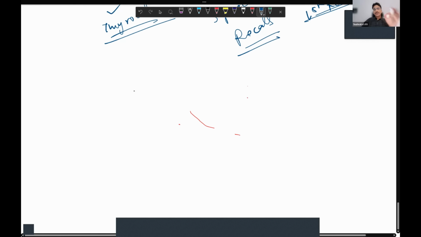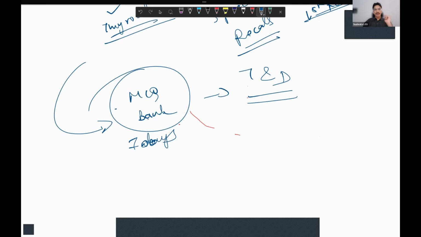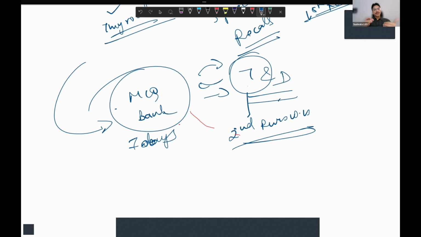Now, for the students who will be using the MCQ Bank from our app and also the TND from our app, there is an added advantage. Let's say you're solving the thyroid, as I had mentioned, after a week you're solving the MCQ bank of thyroid. After a week or vice versa, what you can do is solve the test of that topic if it is live till then, or you can go according to the schedule of the TND and plan your reading of theory according to that. And this will act as a second revision. So over a period of 15 days,